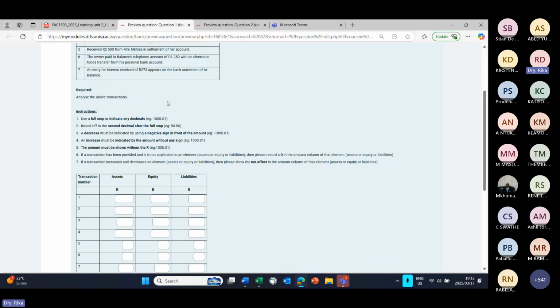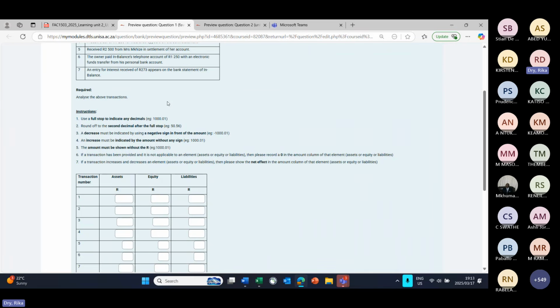If an element decreases, you must indicate that with a negative sign, so a minus sign in front of the amount. An increase must be indicated by using no sign. So just if it's a positive or an increase, just type the amount as is.